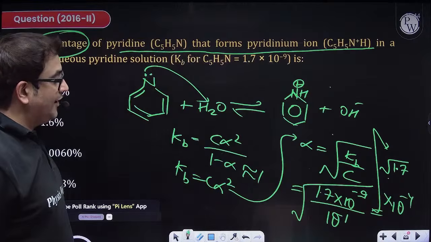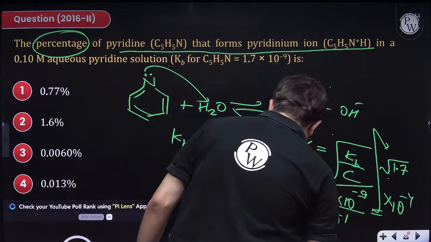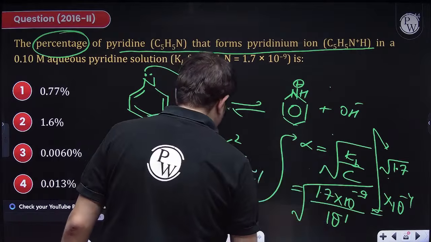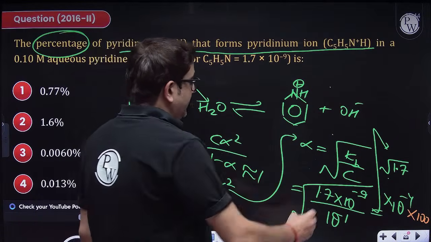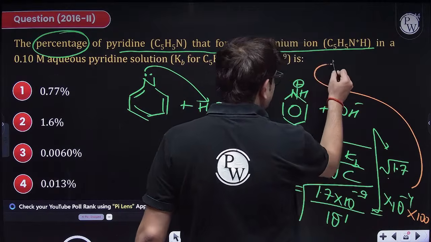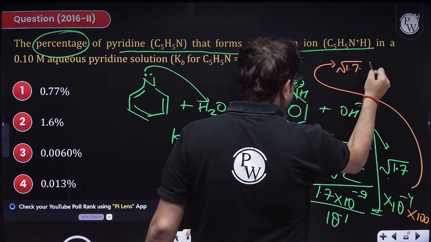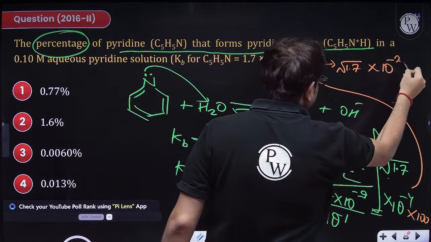This is my value of alpha, but into 100, because I have to calculate in percentage. So it will be under root 1.7 into 10 raised to the power minus 2.